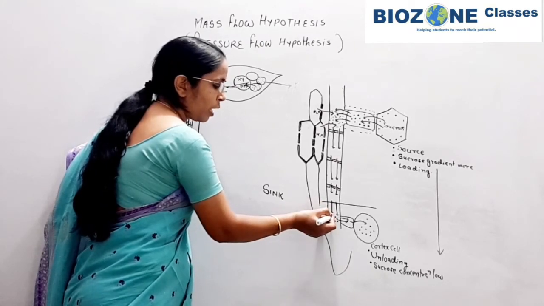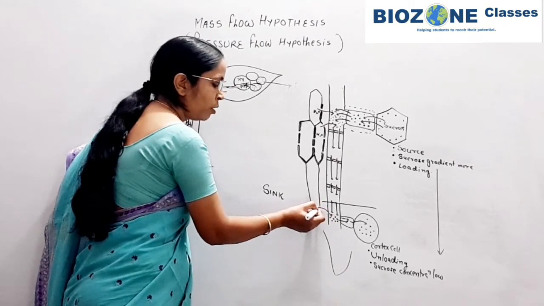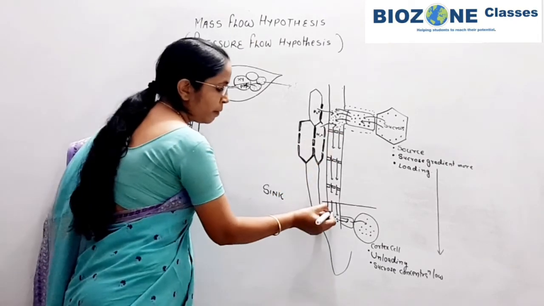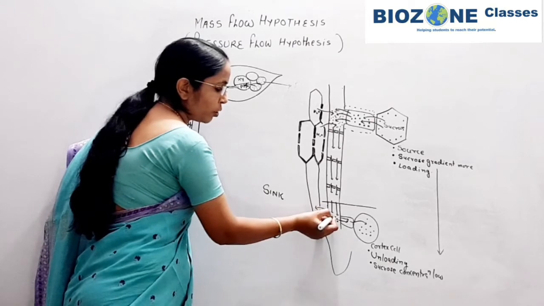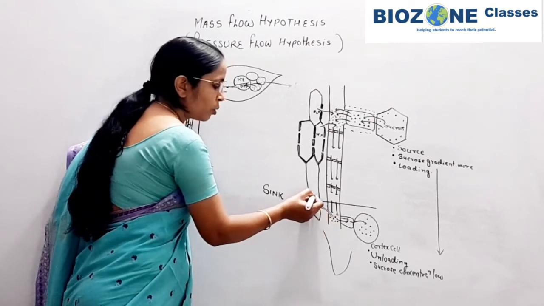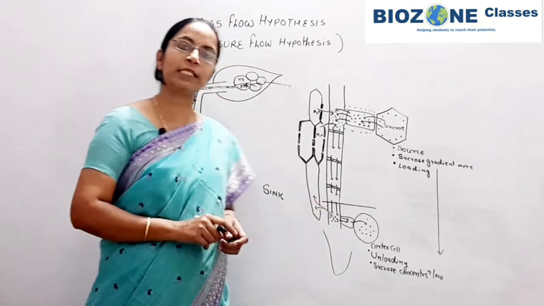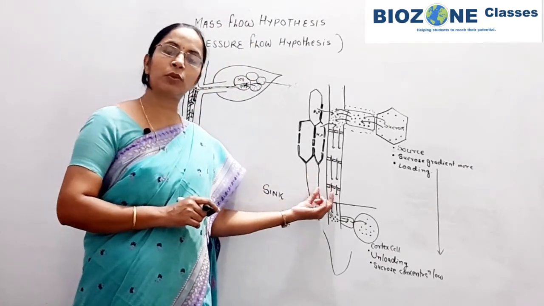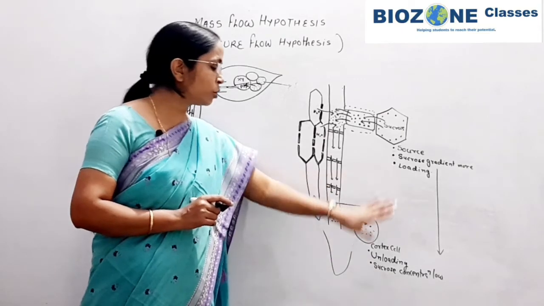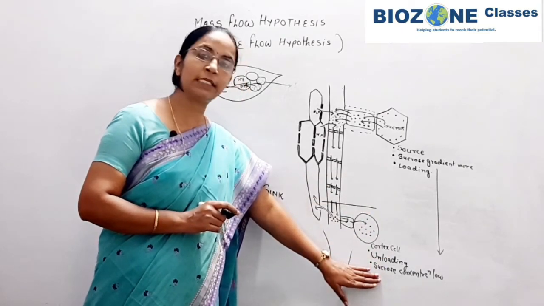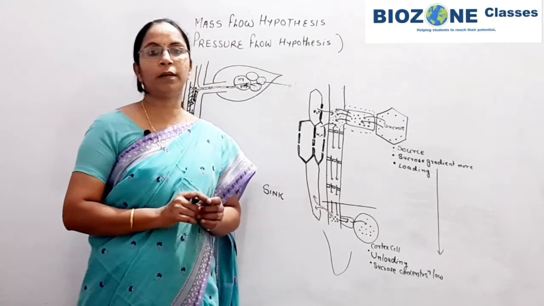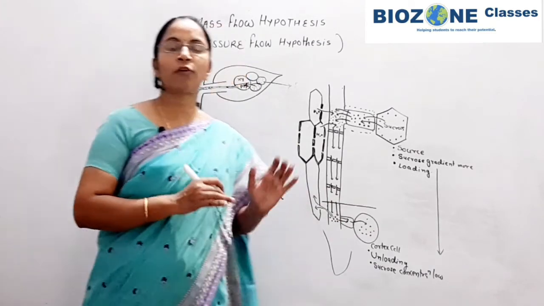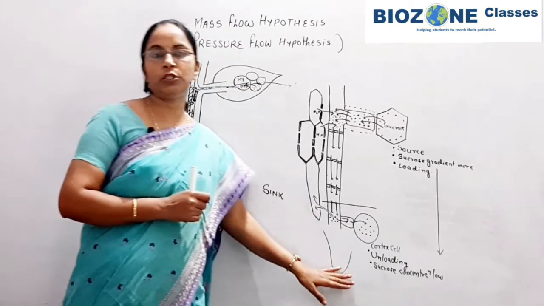So whatever amount of water from the xylem was transported into the sieve tube element, that water again starts to transport back into the xylem vessels, and in this way the pressure gradient of the sucrose is maintained between the source and sink, and in this way you remember the translocation of sucrose is completed from the region of source to the region of sink.